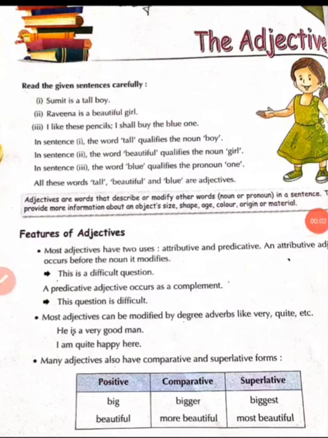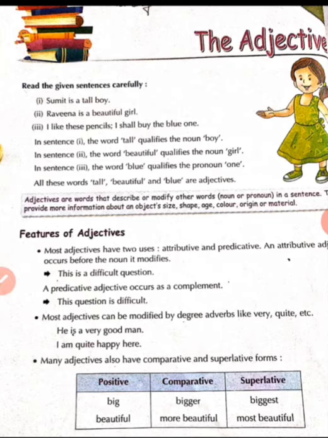Students, look at the examples which are on your screen. Sumit is a tall boy. Ravina is a beautiful girl. I like these pencils. I shall buy the blue one. Children, here in the first example boy, in the second example girl, and in the third example pencils are nouns. And to describe these nouns, tall, beautiful and blue, these words have been used.